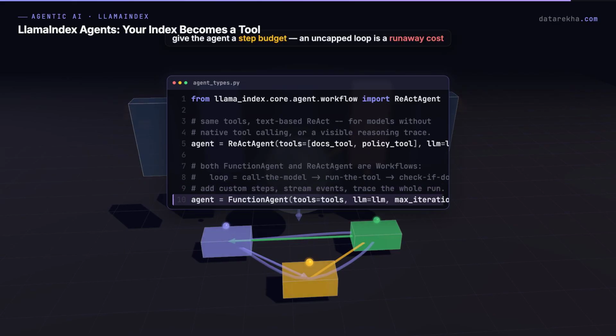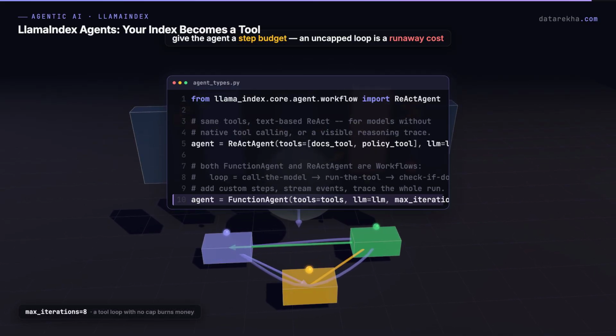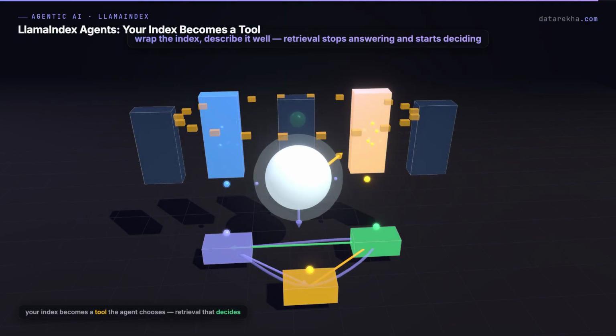One last guardrail: give the agent a step budget. An agent looping over tools with no cap is a runaway cost waiting to happen. Wrap the index, describe it well, and your retrieval stops answering and starts deciding.